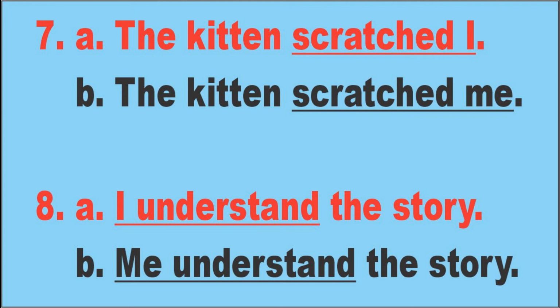I has to be in front of the verb and me has to be after the verb. So if you look at A and B, you see line B is correct and line A is incorrect. Let's go to number 8. A: I understand the story. B: Me understand the story.